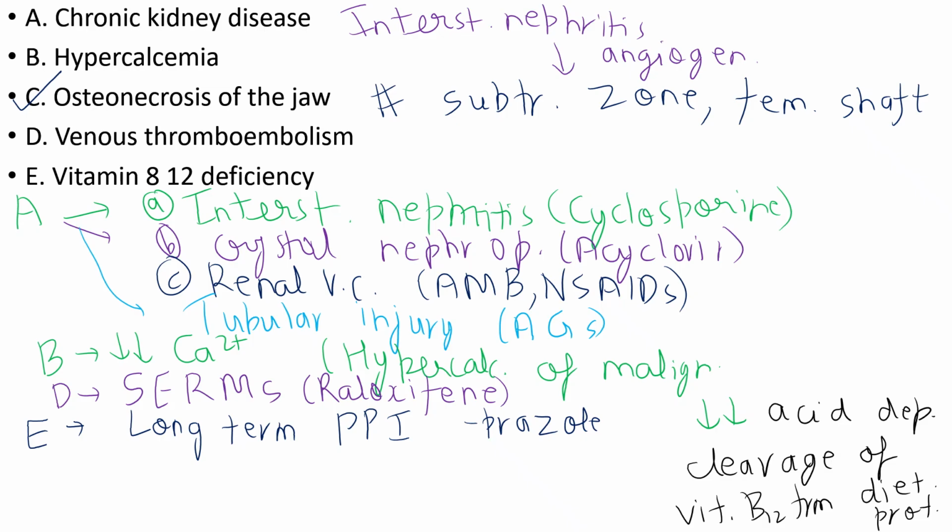Although proton pump inhibitors may be taken by patients with bisphosphonate-induced esophagitis, bisphosphonates do not affect vitamin B12 metabolism.